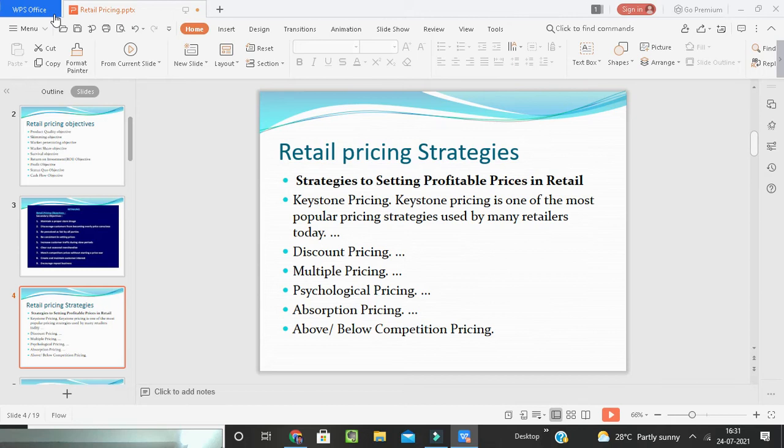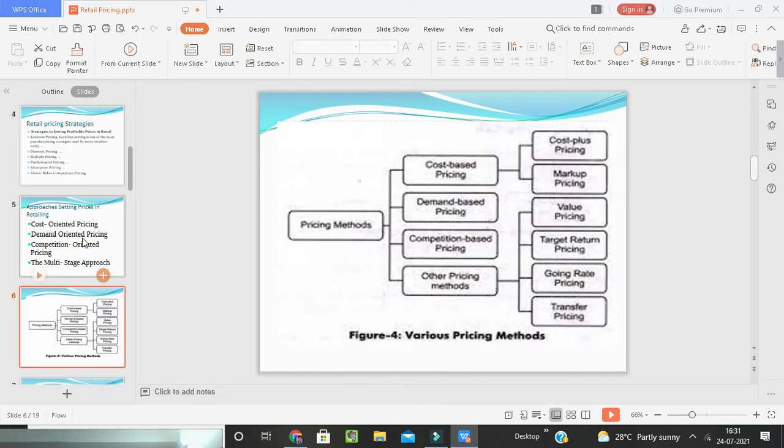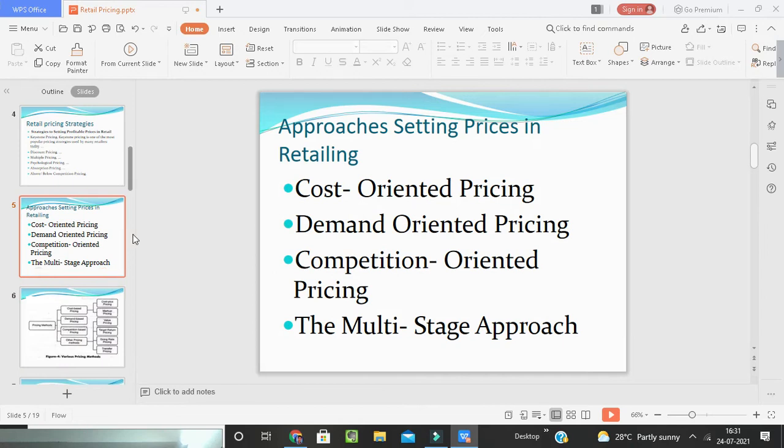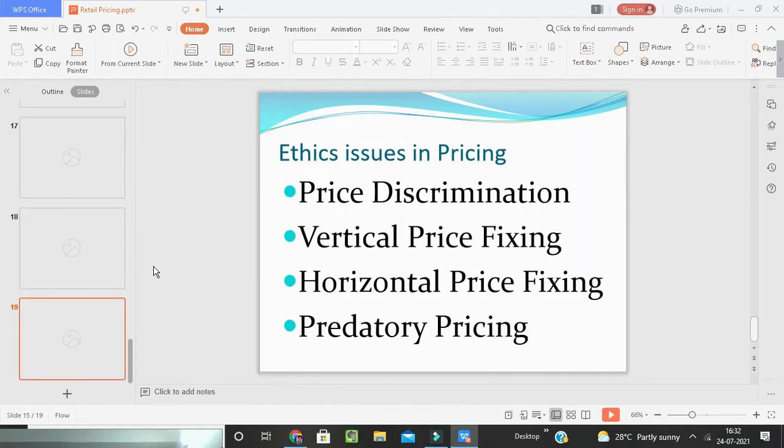Then the next one is approaches to setting prices in retailing. So what are those? Those are the cost-oriented pricing, demand-oriented pricing, competition-oriented pricing, and multi-stage approach. Just have a look at the screen. What are the pictures there?